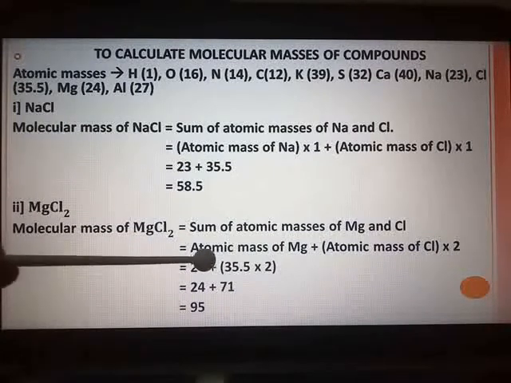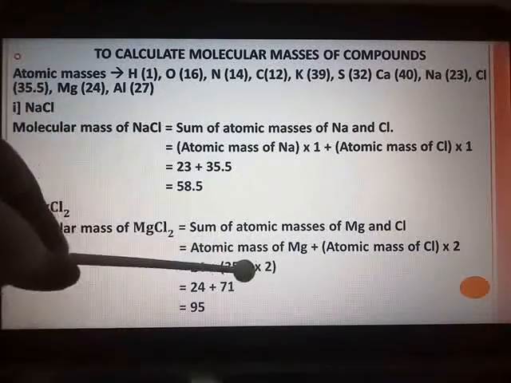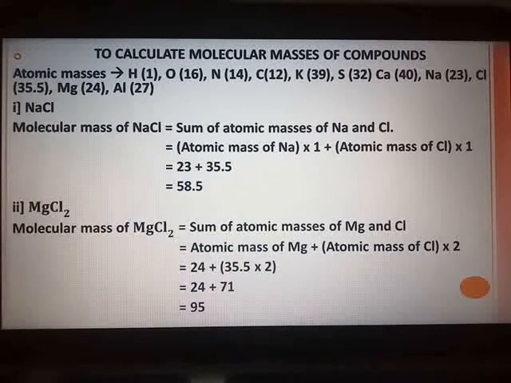So 24 plus chlorine is 35.5, so 35.5 multiplied by 2. 24 plus 71 comes out to 95, and in this way you can calculate the molecular mass of any compound, provided you know its molecular formula, the atomic mass values are put properly in the sum, and the calculations are perfect.